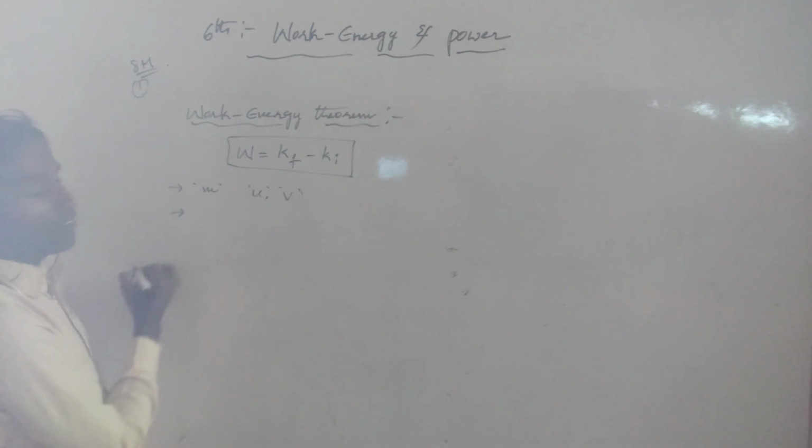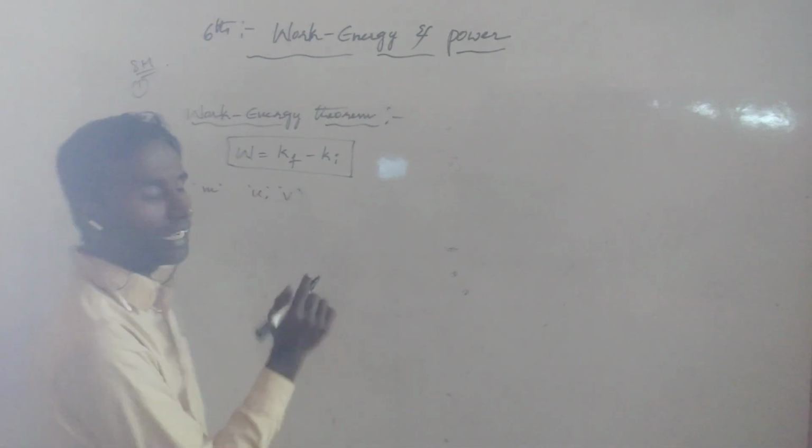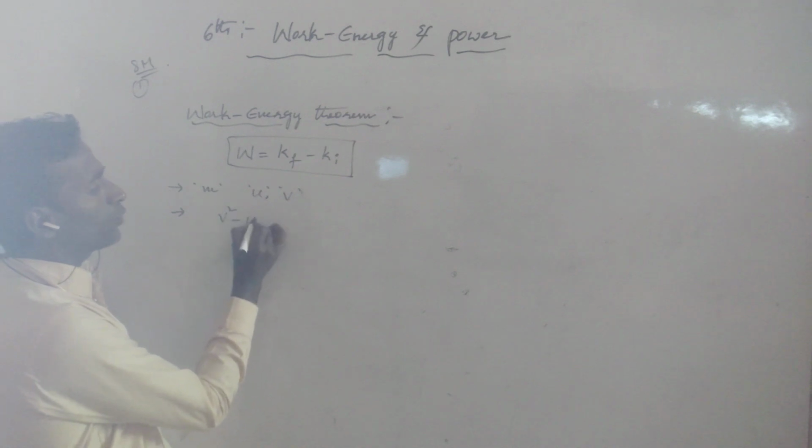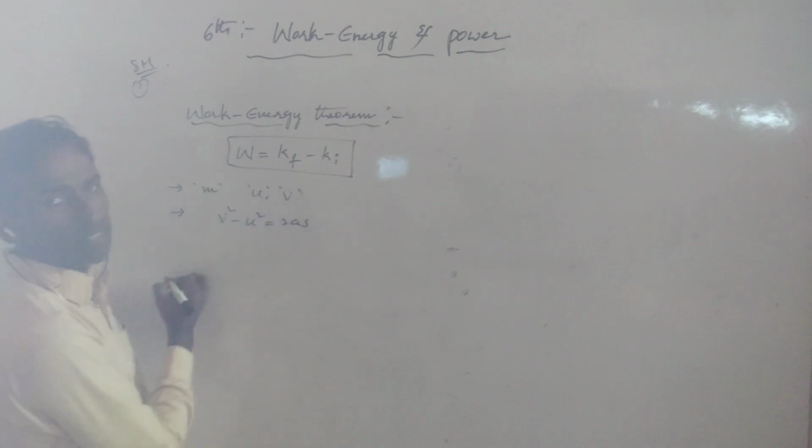Now from the kinematic second equation, v square minus u square is equal to 2as.